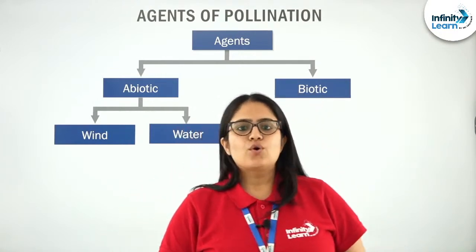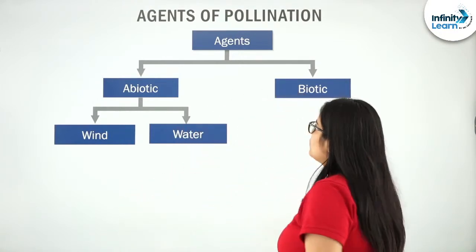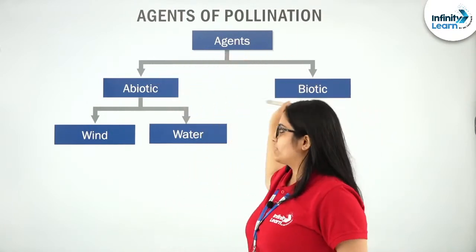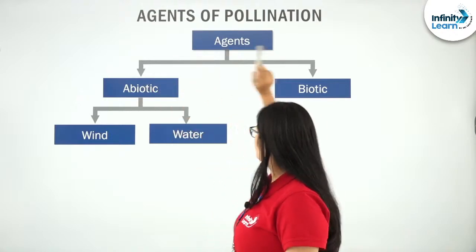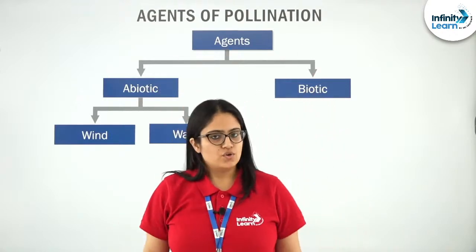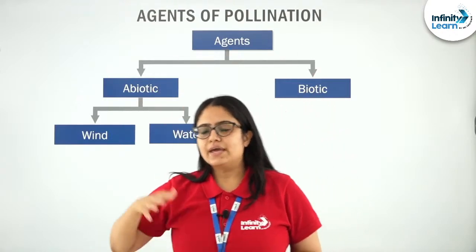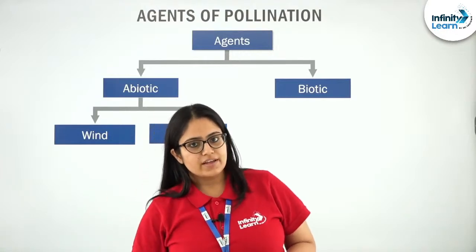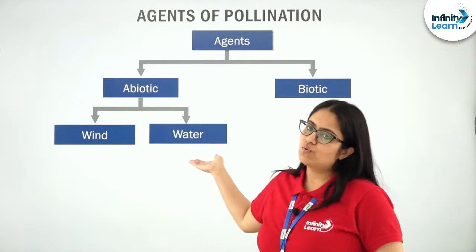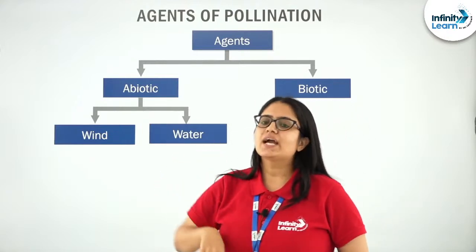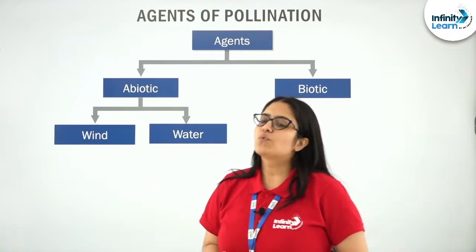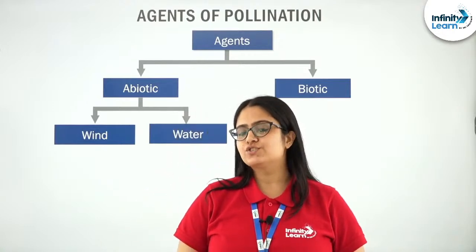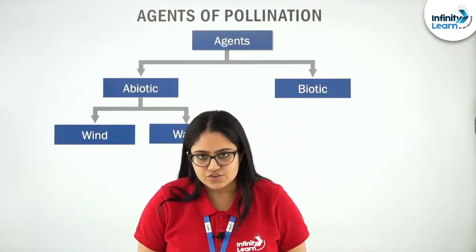Here you can see that agents are subdivided into two broad categories, abiotic agents and biotic agents. As the name suggests, abiotic agents are those which are non-living in nature, for example, wind and water.